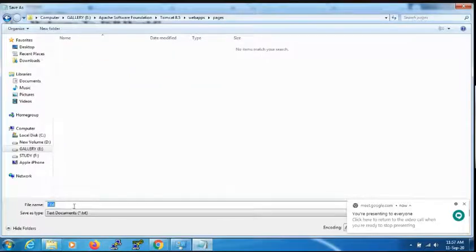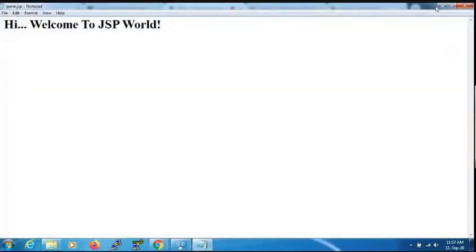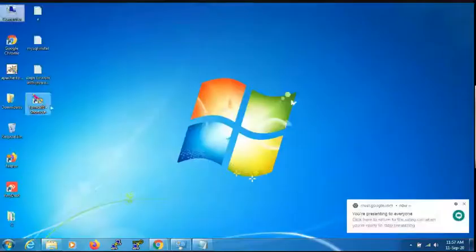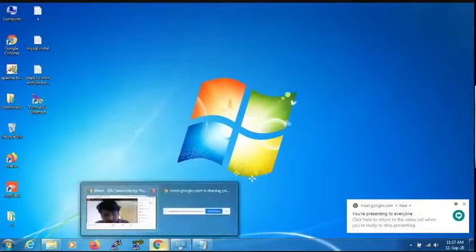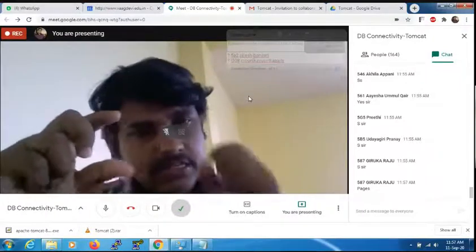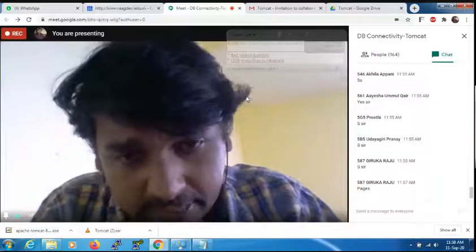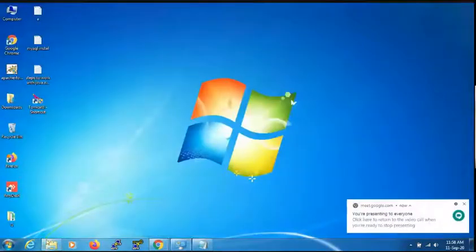Here, save this file as p1 in double quotes, p1.jsp. If you don't give double quotes, it will be treated as a .txt file. Hence I gave it in double quotes, starting and ending with double quotes. Click on save. Then run the Tomcat server here. After saving the JSP file, the folder should be created in web apps. I repeat again: in the web apps, I created it.